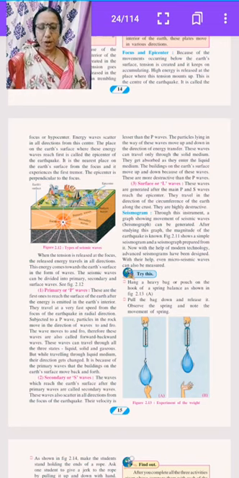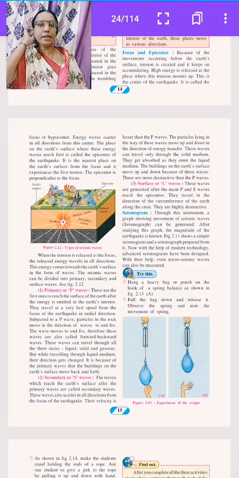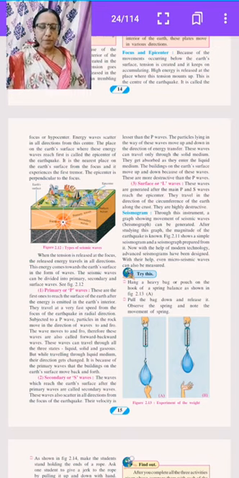They get absorbed as they enter the liquid. The buildings on the earth's surface move up and down because of these waves. They are more destructive than P waves.